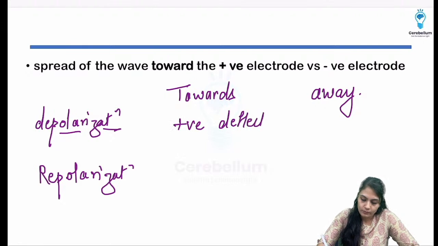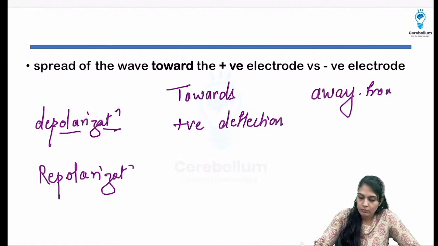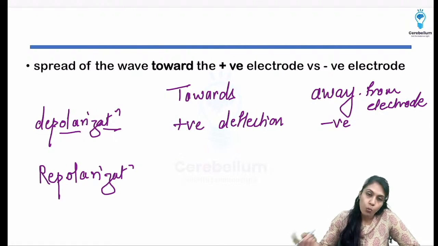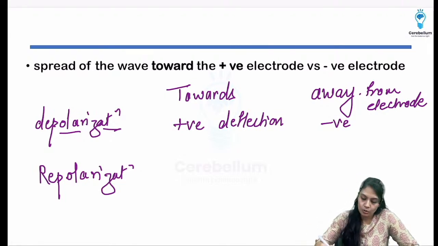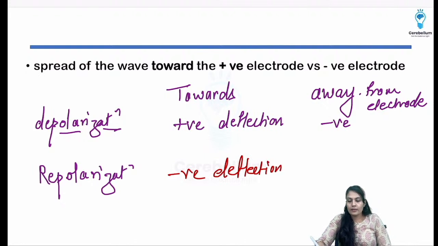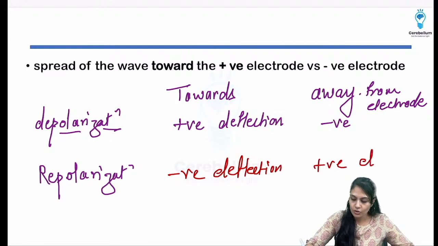positive deflection, and if it is going away from the electrode, it is going to show negative deflection. Okay, and vice versa, if the repolarization is there and the wave is moving towards the electrode, it will show negative deflection, and if the repolarizing wave is going away from the electrode, it is going to show positive deflection.